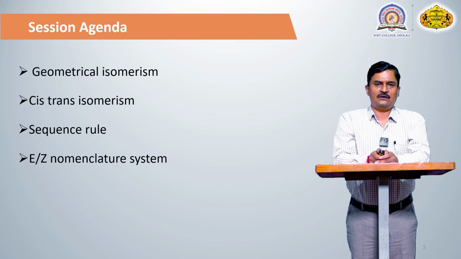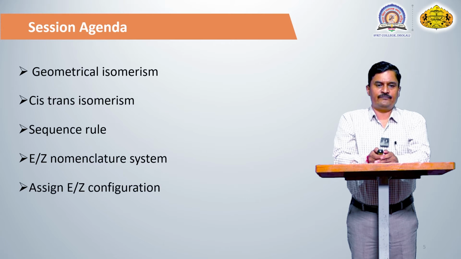In the previous lecture we discussed the RS nomenclature system. RS nomenclature means whether the compound rotates the plane of plane polarized light clockwise or anti-clockwise, which gives rise to optical isomers. In the case of the EZ nomenclature system, both priority groups may be present on the same side or on opposite sides, so we can easily find the geometrical isomers. All these points are discussed in today's session.